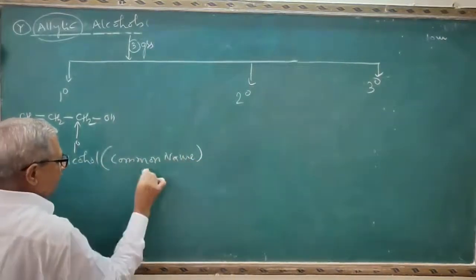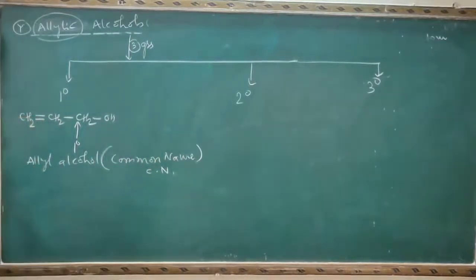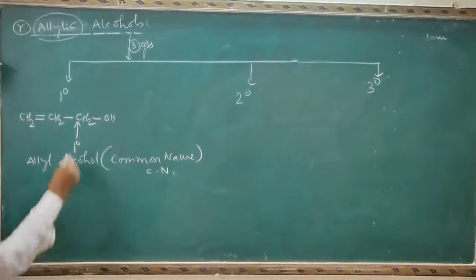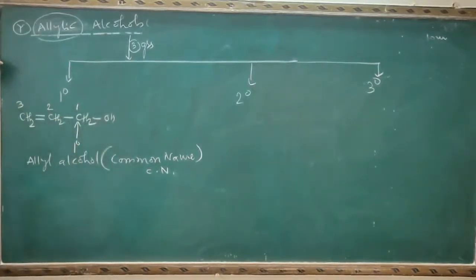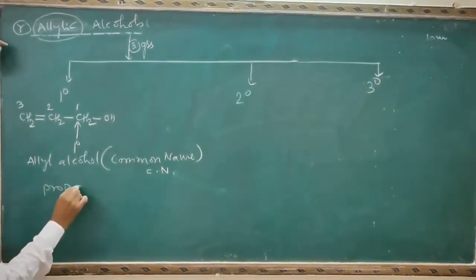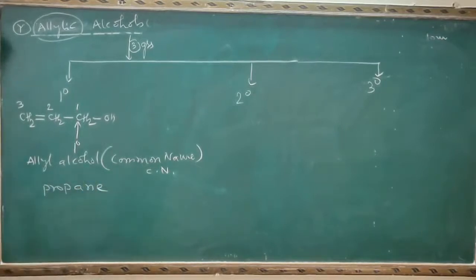In future I will write only CN, common name. Now what is its IUPAC name? You can just do the numbering here: 1, 2, 3. It contains 3 carbon atoms. Therefore, it is a derivative of propane. The double bond starts from the carbon number 2.